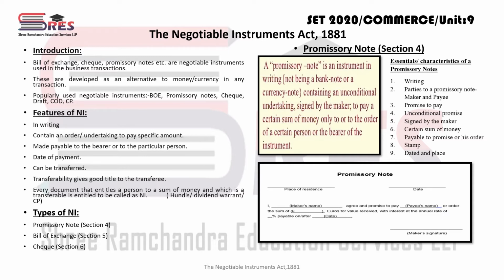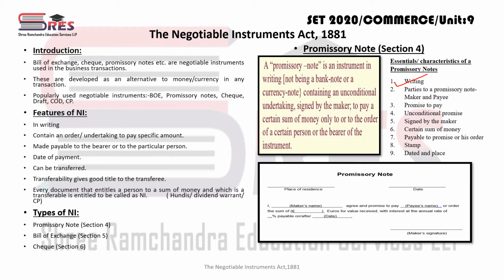In that, first one is it must be in writing. See, almost whatever features we have done here in negotiable instrument, almost the same features you will get here. So no need to read it again, except two or three, which are specifically new apart from these features of a negotiable instrument. Okay, so it may be a promissory note, bill of exchange, or check. Features are almost the same, right?